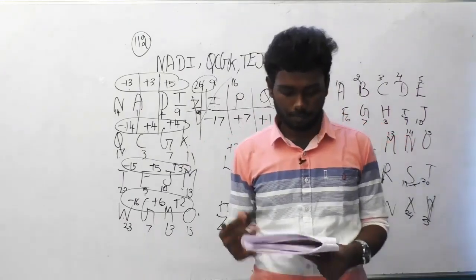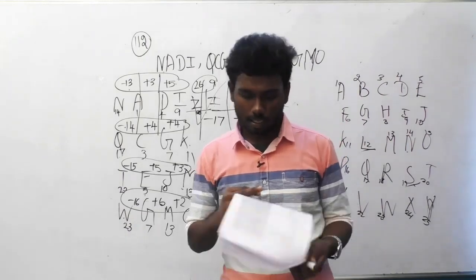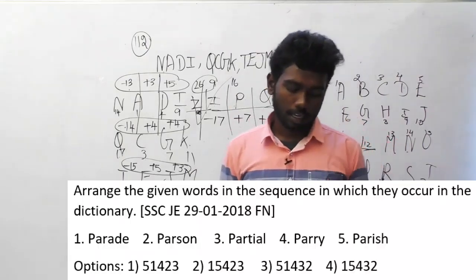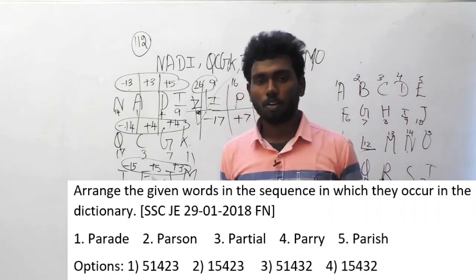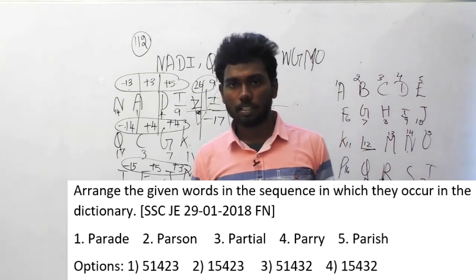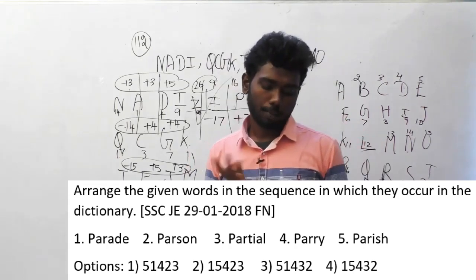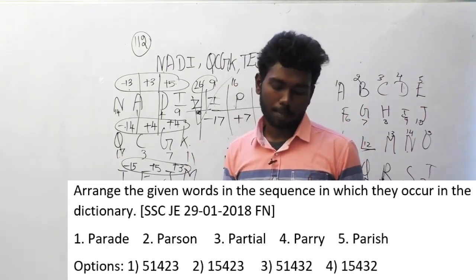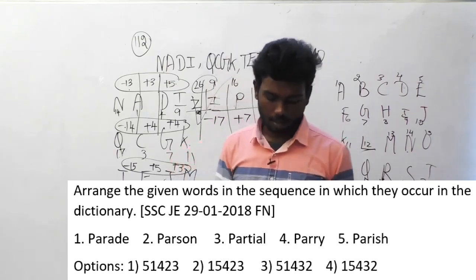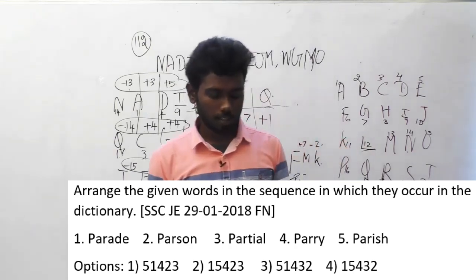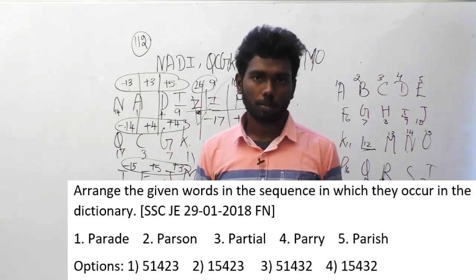Clear guys? Let's move on to the 114th question. Arrange the given words in the sequence in which they occur in the dictionary. It's like the previous questions we have solved many times, so I will just read the alternatives and the answer. Parade, parson, partial, parry, parish are the options here, and if you solve the dictionary order, you will get option B, 15423. This is the answer. You can obviously solve and see.